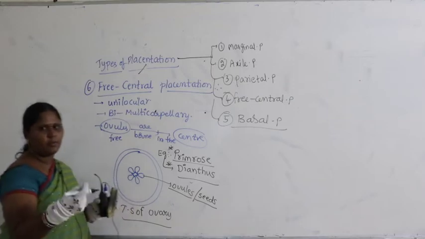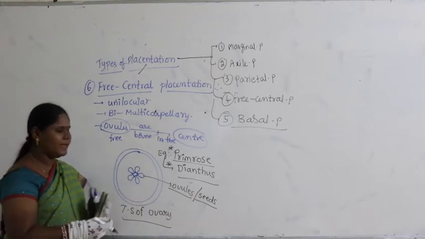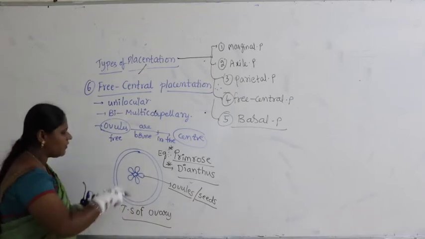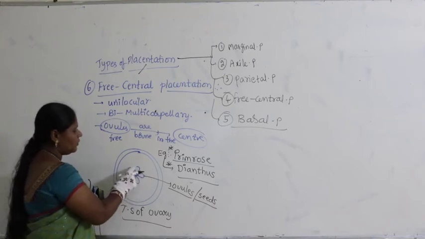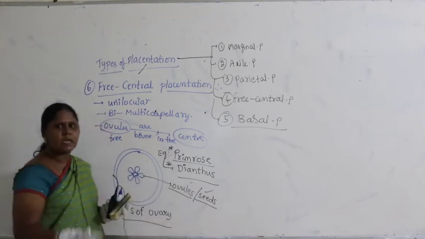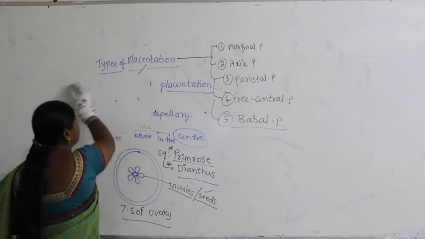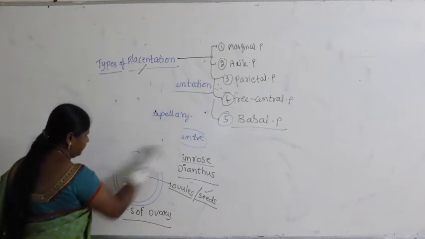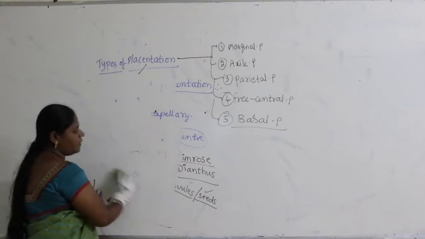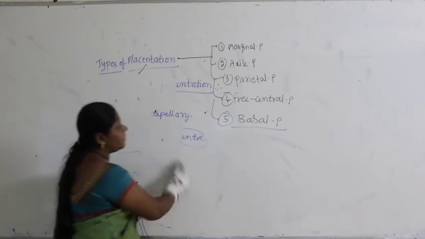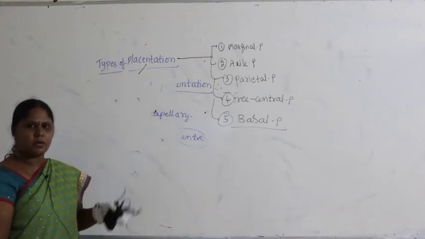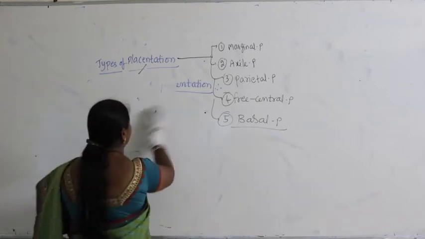If you cut a tomato or dianthus or helianthus, you can see that after fertilization the ovules develop into seeds, right. So these are the different types of placentations. It is important, we have previous NEET questions on this, so make sure that you practice all 5 types along with the examples.